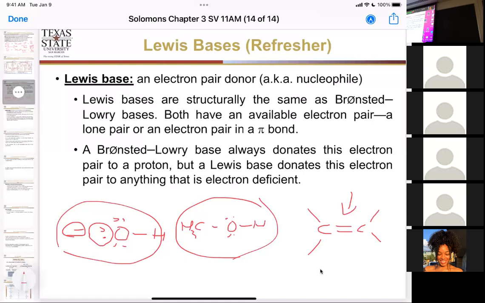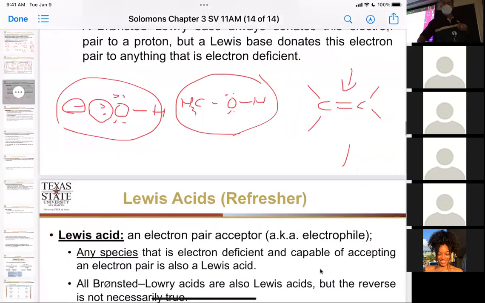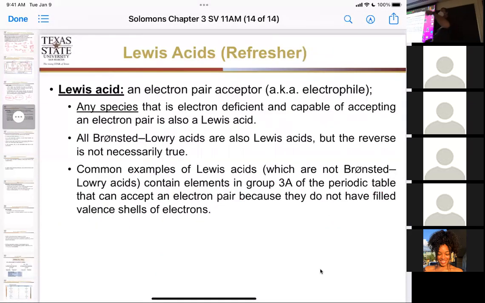The bases will always have those electrons reaching out to make the new single bond. The acids are going to be the things that are accepting those electrons. In the case of Bronsted-Lowry, it's always a hydrogen. But what I'm going to say next is that Lewis acids are anything that will accept those electrons that aren't hydrogen. Okay? So it's still an acid because it's still accepting those electrons to make that new sigma bond, but it doesn't have to be hydrogen that is in Bronsted-Lowry.